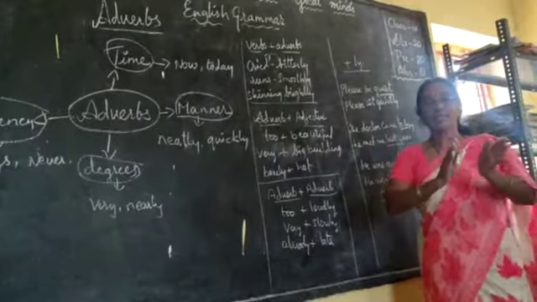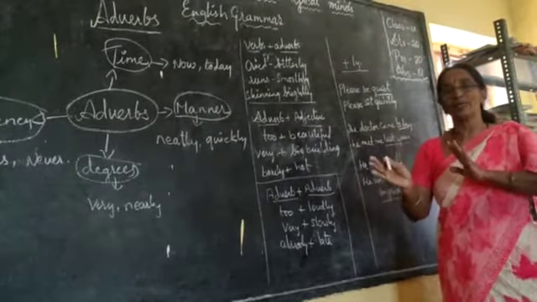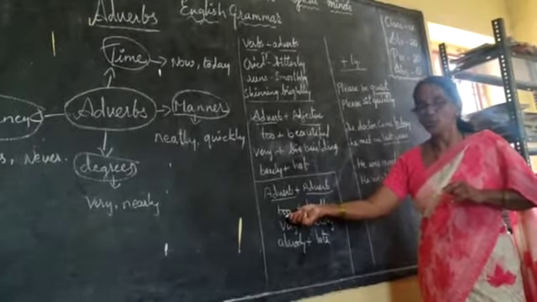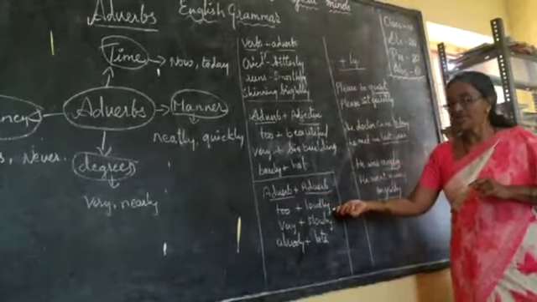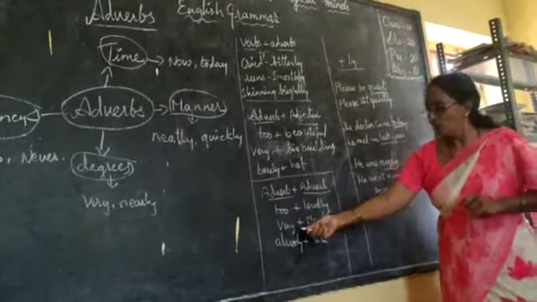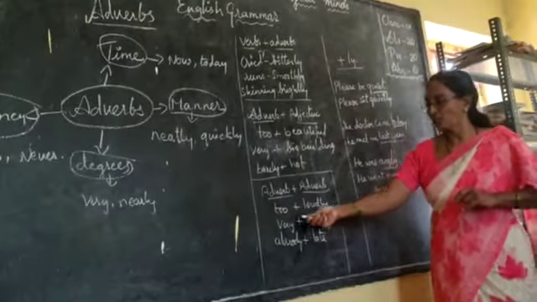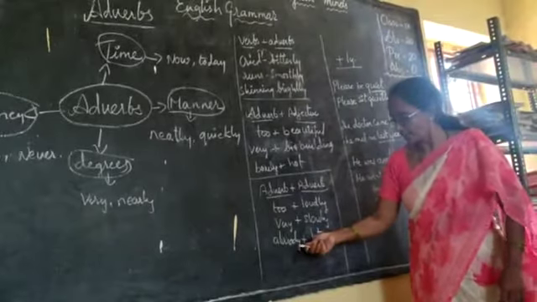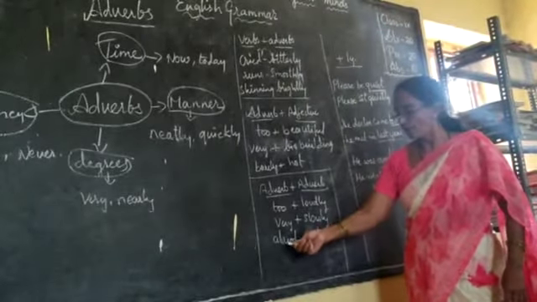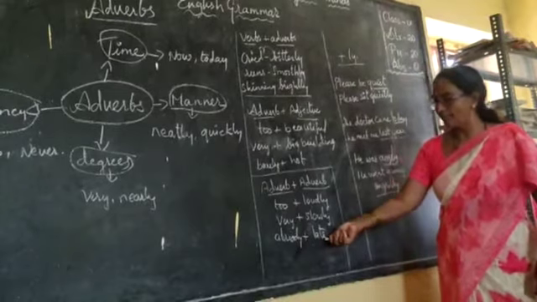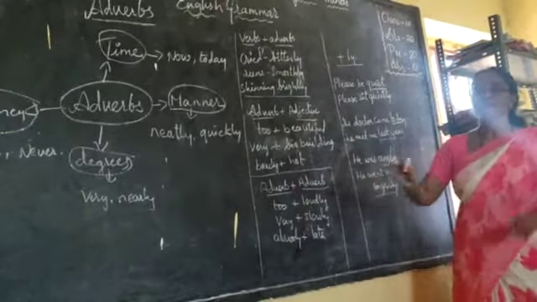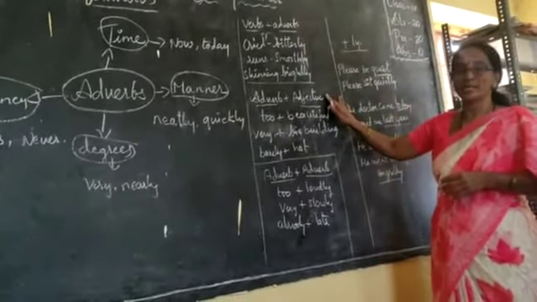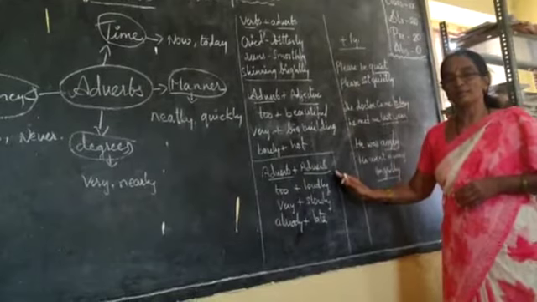Now, adverb plus adverb. Both can also be added. Like too loudly. Too is also an adverb and loudly is also an adverb. Very slowly. Very is an adverb and slowly is also an adverb. Already late. Already is an adverb and late is an adverb. So an adverb can be added to the verb, to the adjective and to the adverb itself.